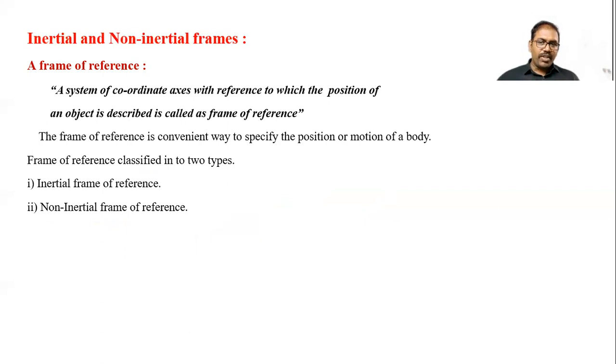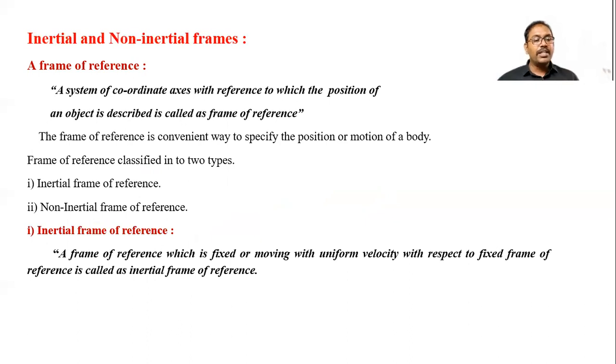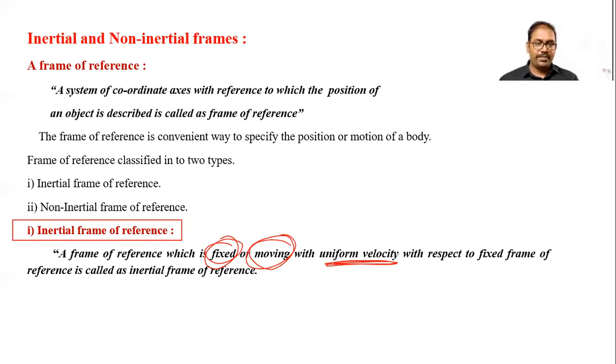Basically, this frame of reference we classify into inertial and non-inertial. Now, what is an inertial frame of reference? A frame of reference which is fixed or moving with uniform velocity with respect to a fixed frame of reference is called inertial. Remember this.